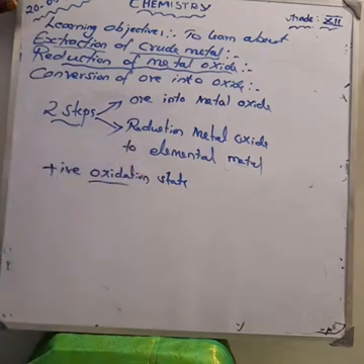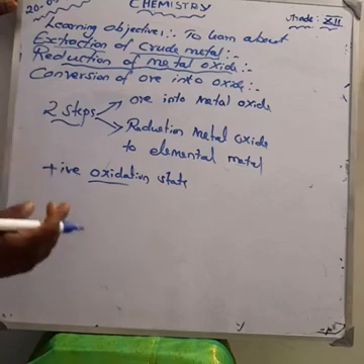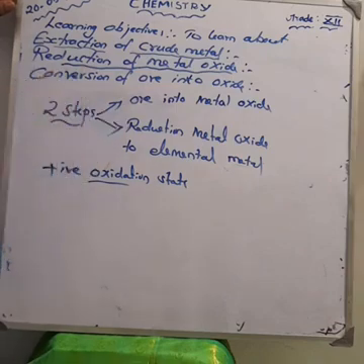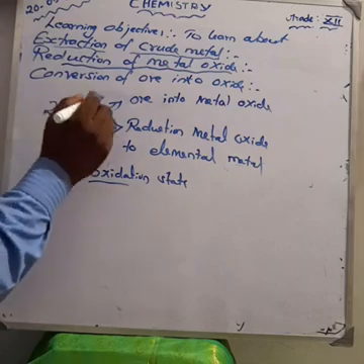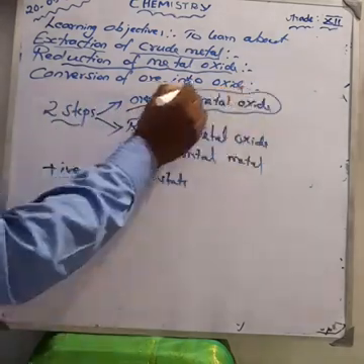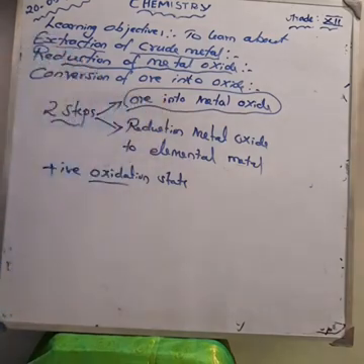Hence it is to be reduced to its elemental state. From the principle of thermodynamics, the reduction of oxide is easier when compared to the reduction of other compounds of the metal. Before the reduction, how is the ore converted into oxides of metal?